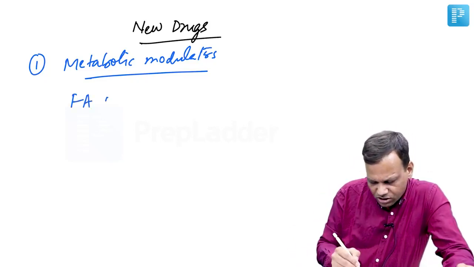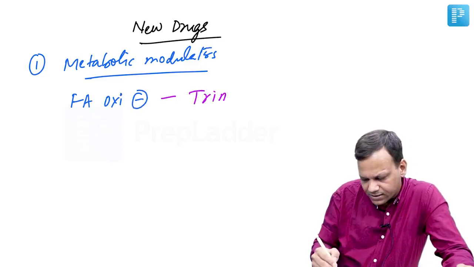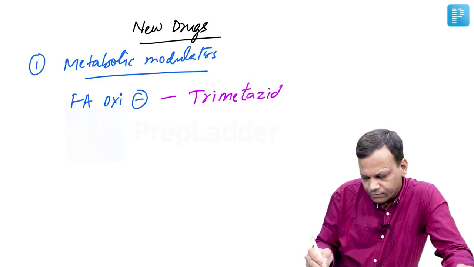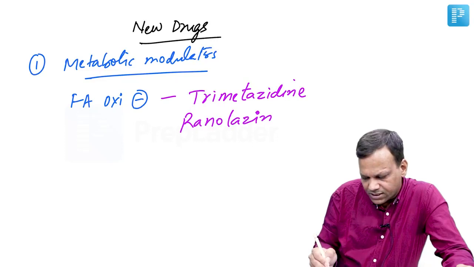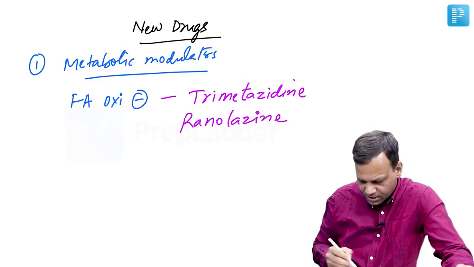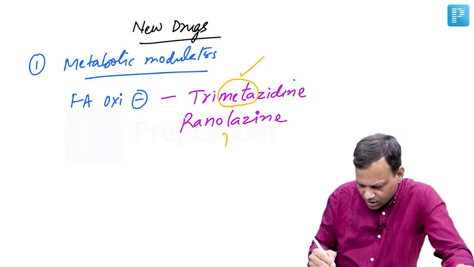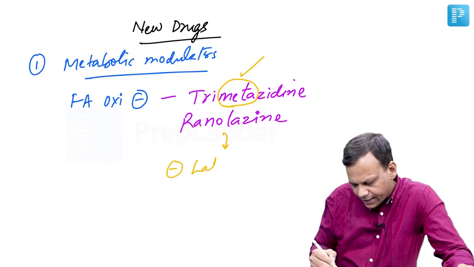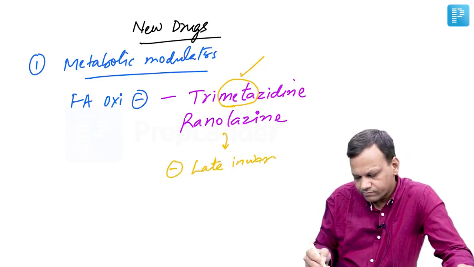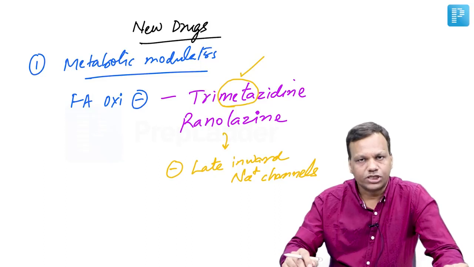These are fatty acid oxidation inhibiting drugs. The drugs like trimetazidine and ranolazine. These are fatty acid oxidation inhibitors, and from the name you can remember meta, so it is a metabolic modulator. And for ranolazine, a new mechanism is proposed now. It acts by inhibiting the late inward sodium channels. Late inward sodium channels are inhibited by ranolazine in addition to metabolic modulation.